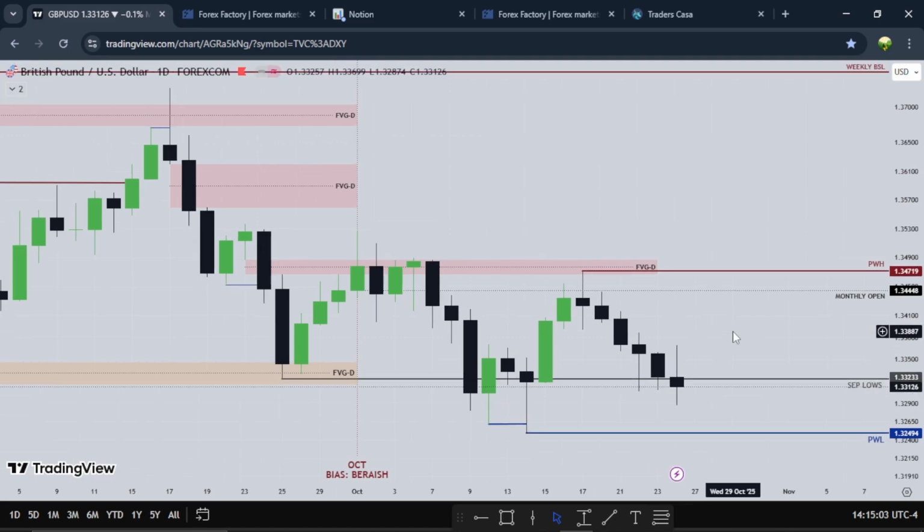So that's about that for pound. I'll be watching this fair value gap. There's a small fair value gap here, where this candle is the high and this candle is the low.